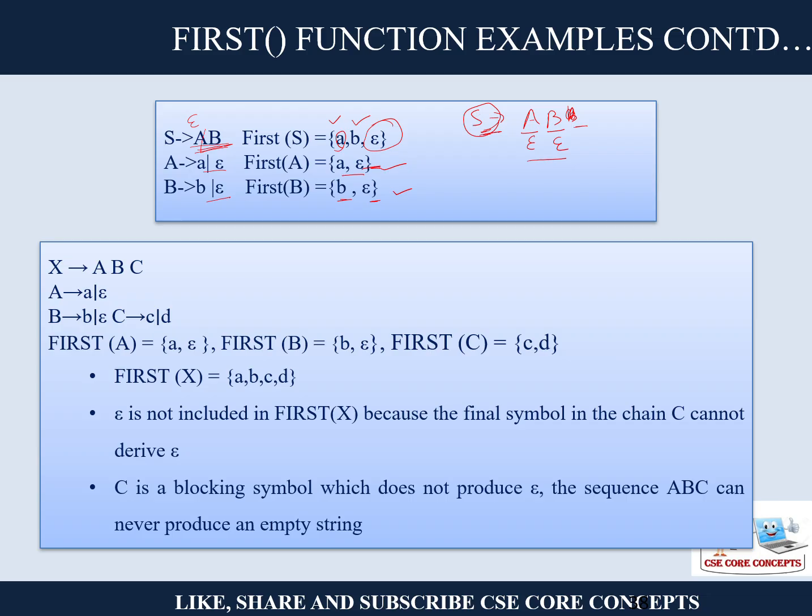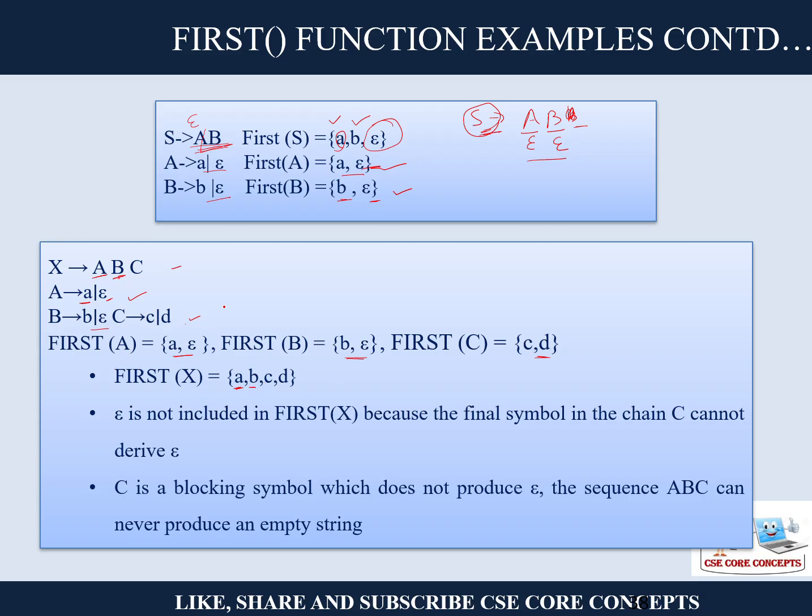So let us see this. X is ABC, A is A epsilon, B is B epsilon, C is C or D. So let us start with first of A. First of A is A epsilon. First of B is B epsilon. First of C is C comma D. Now apply X. Now first of A will be first of X. So first of A is, if it is A, very good, fine, it will be A. But if it is epsilon, then we will consider first of B. So first of B is what? B. So B is there, done.